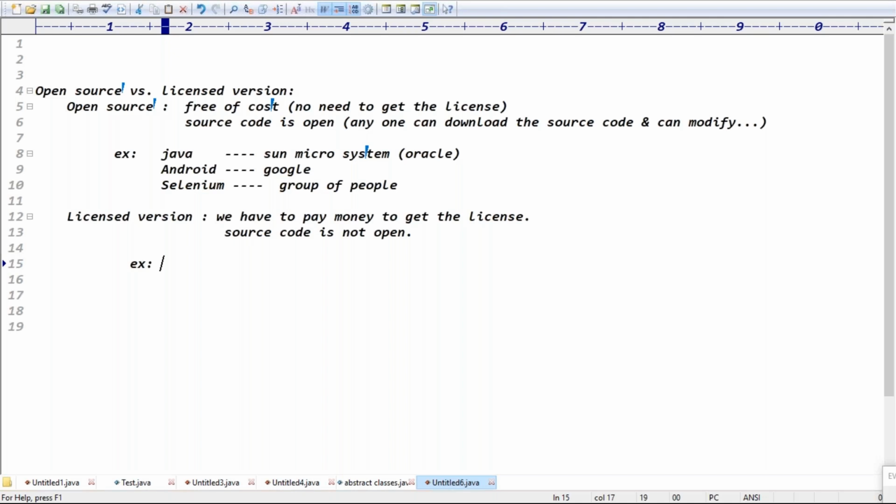Adobe is a license version, man, Rohit. Adobe CQ, the SAP modules, all are license versions. From your point of view, that is a language, but from the company point of view, that is a product. It's not a language. If HTML is a language, then we have to develop that HTML, right? That depends on the aspect.